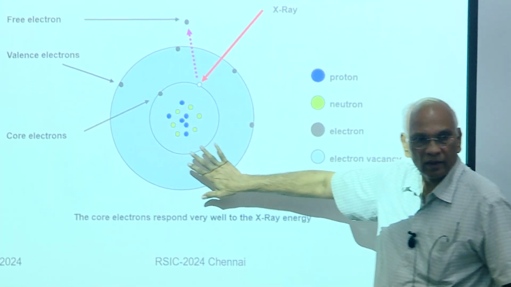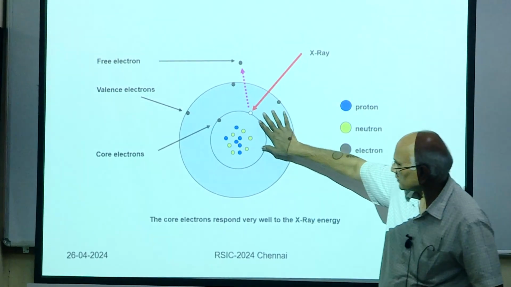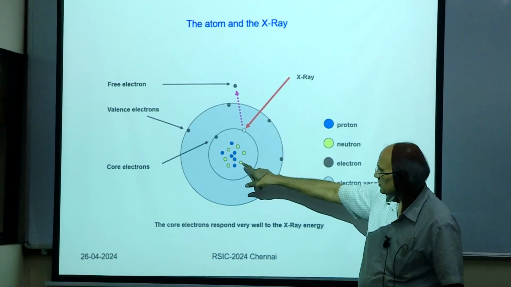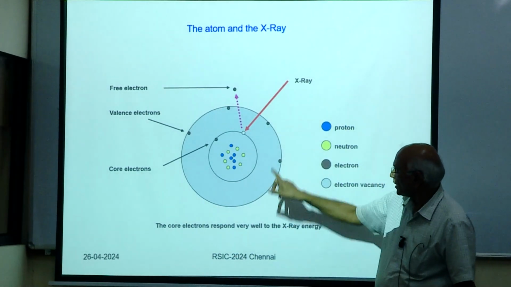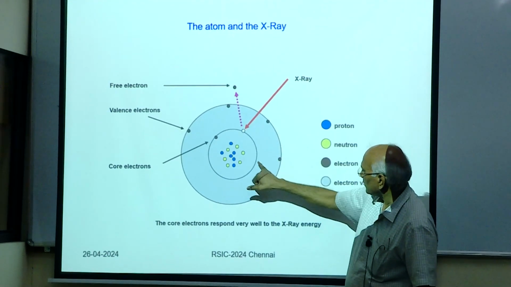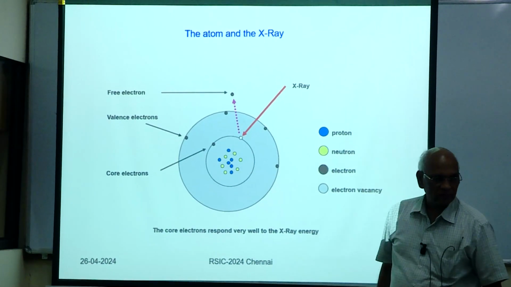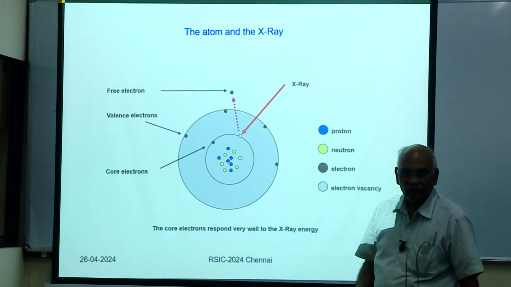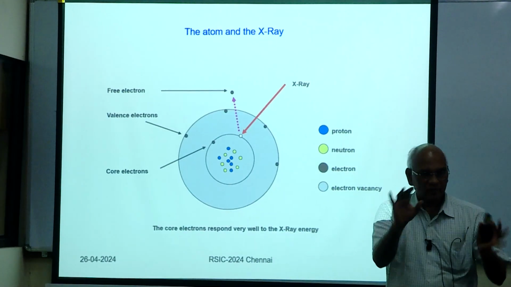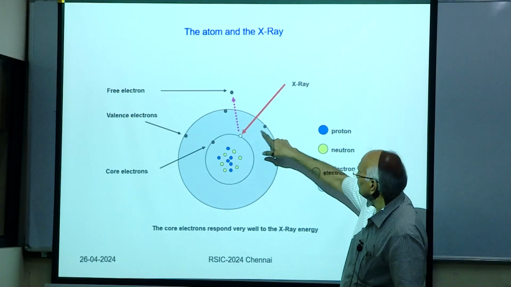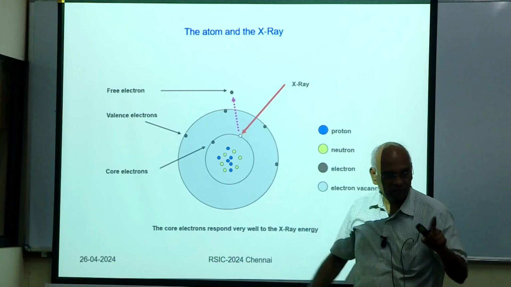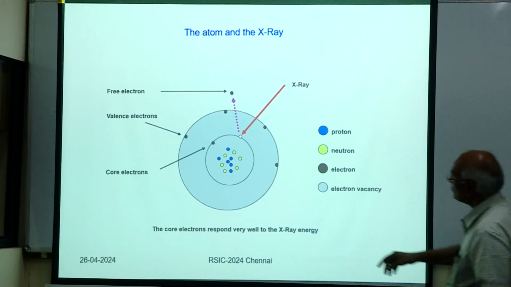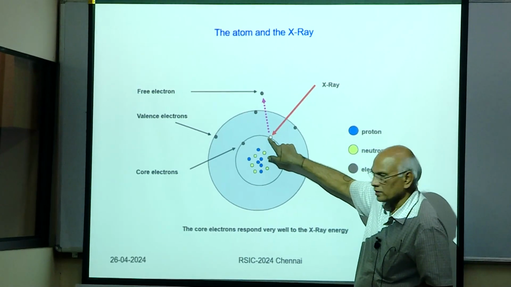So this is, let us say, an atom. Let us say this part is your nucleus. It has neutrons and protons, and you have electrons here in these shells. This is not a correct model, but it's only representative. If you use X-rays of the energies I have told you, 1253.6 or 1486.6 electron volts, you can go almost to the core and remove this electron.